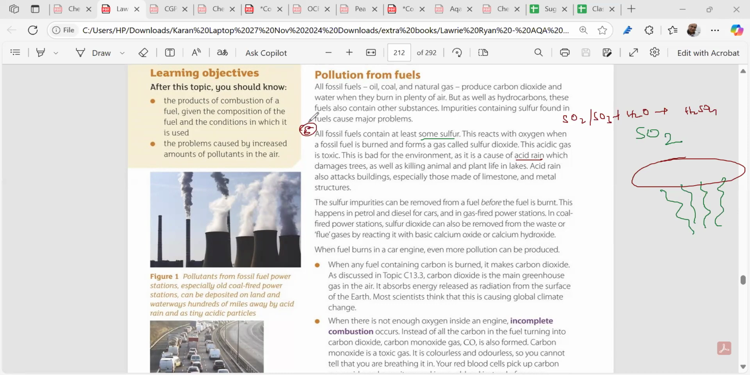Acid rain is also caused by cars. In any petrol or diesel car, the nitrogen of the atmosphere combines with oxygen in the hot car engines to give you nitrogen dioxide. Nitrogen dioxide is emitted where we are using petrol or diesel cars.